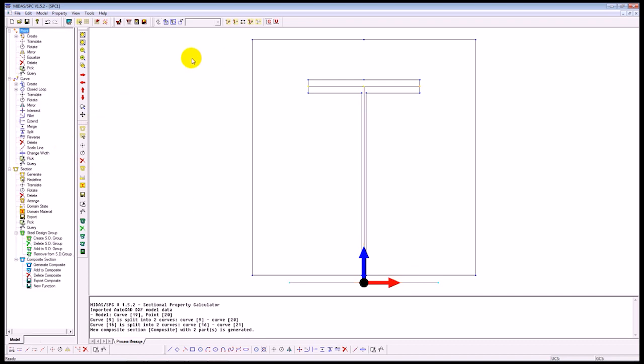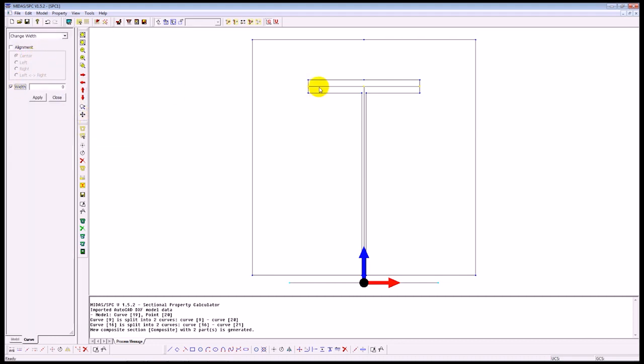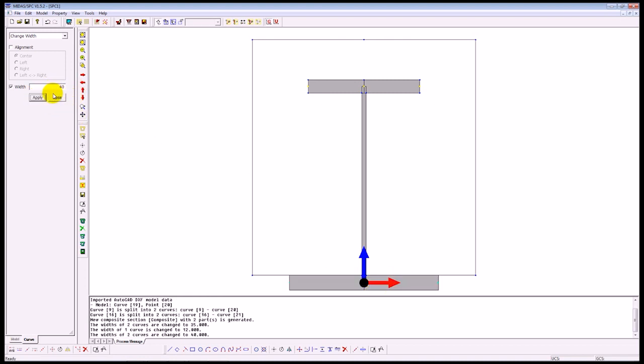Sorry, first I need to account for the widths. So just go into curve, change width, and just select the lines and input the width for this. Apply. So similarly for the web, apply, and for the bottom flange, apply.